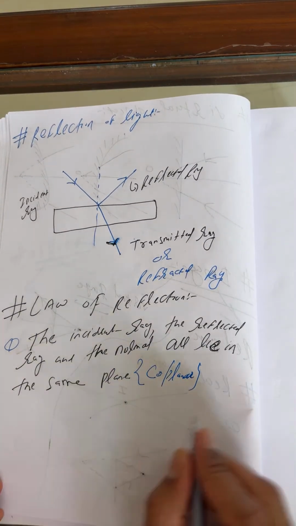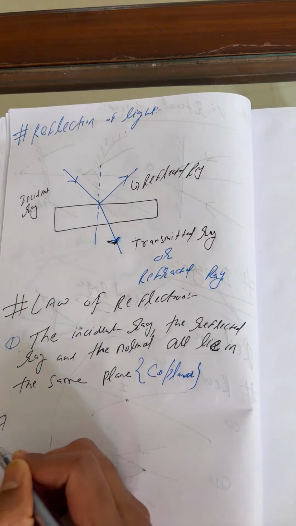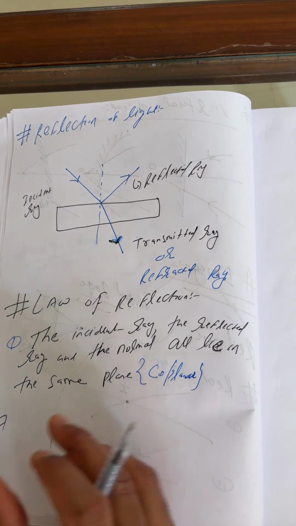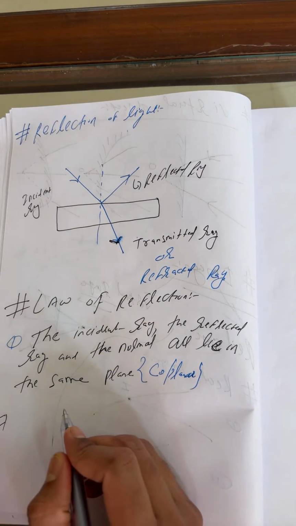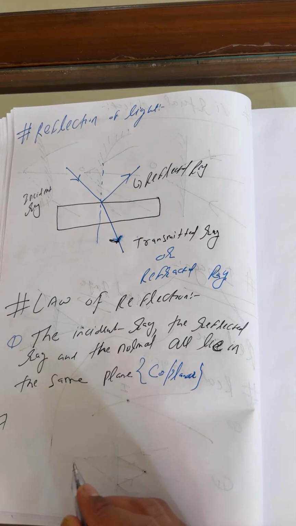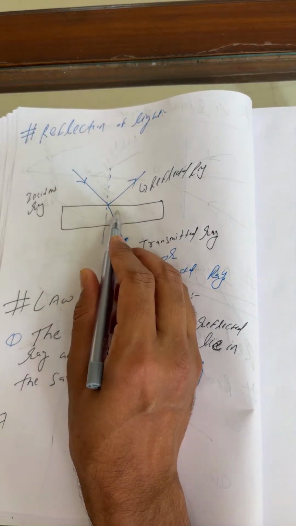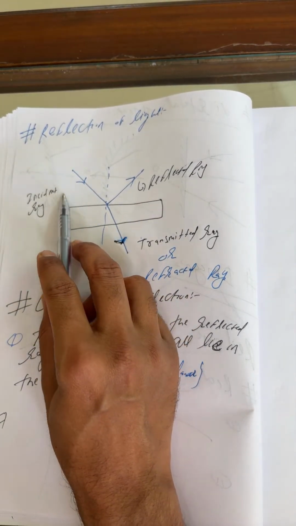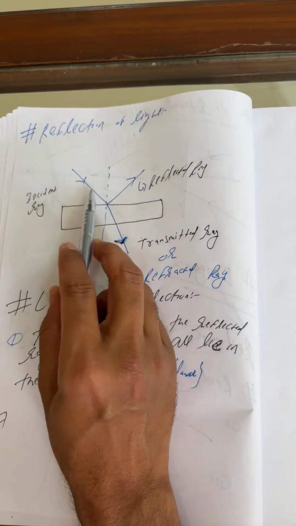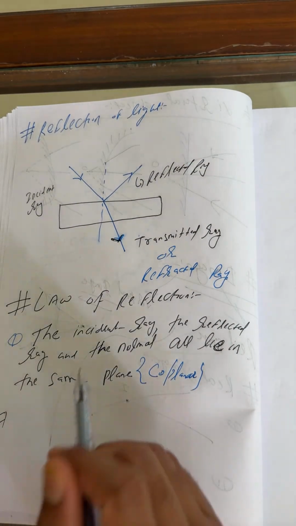This plane is known as, this is the point which I wanted. Because of this point I wrote this much here. This plane is called the plane of incidence. Where a ray is falling, the incident ray, normal ray and reflected ray all lie in the same plane.